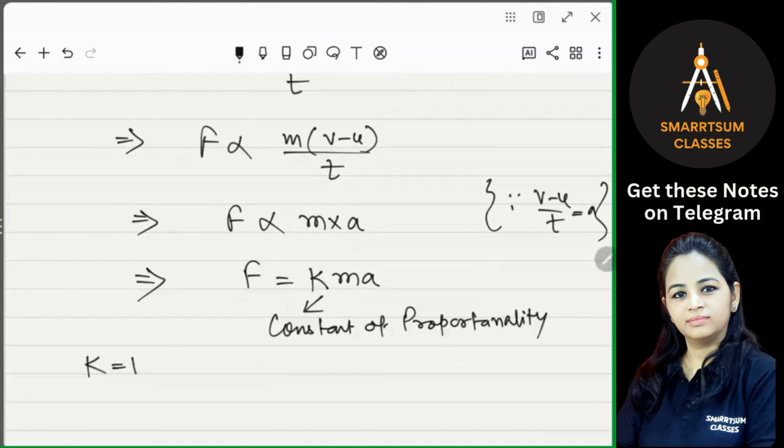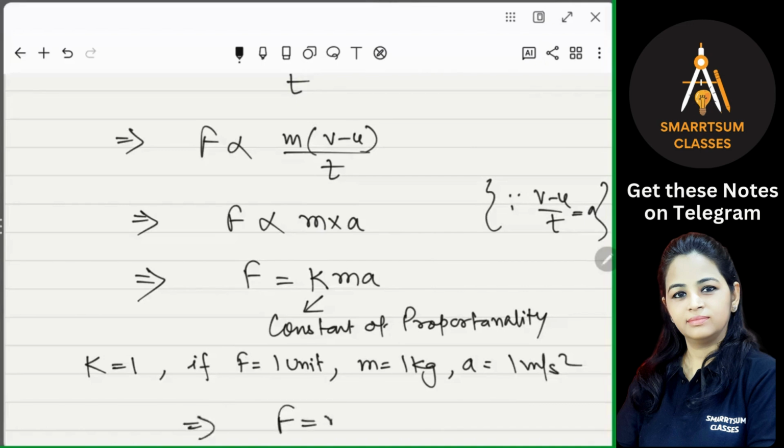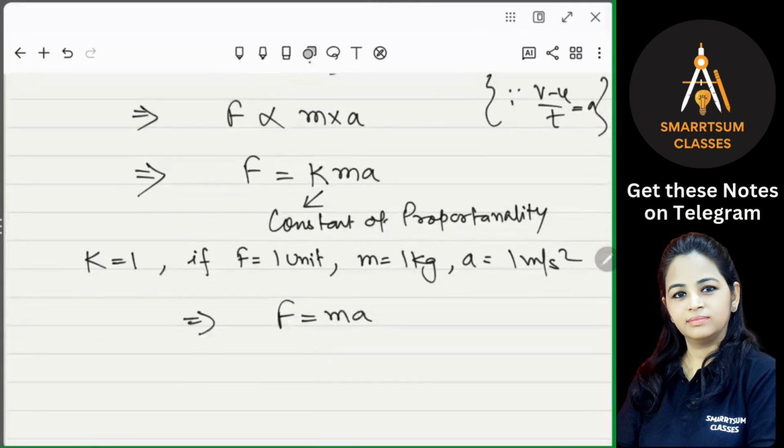If F is 1 unit force, mass is 1 kg, and acceleration is 1 meter per second square, then k will be equal to 1, right? So we have assumed that here k is 1. Therefore, F is equal to ma, and this is another form of the second law of motion.